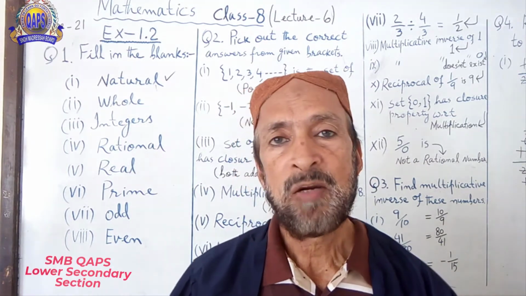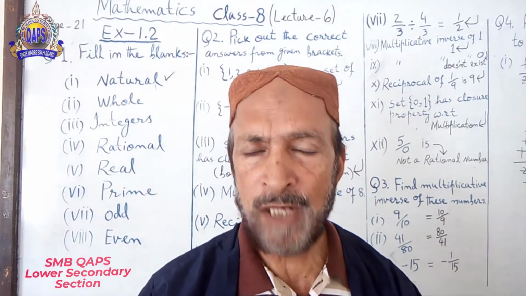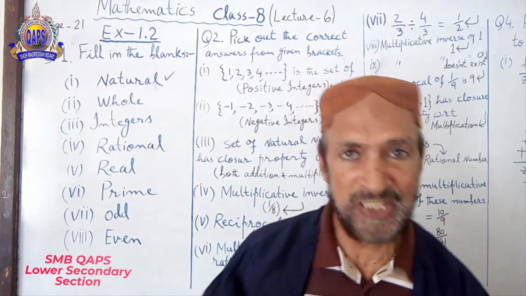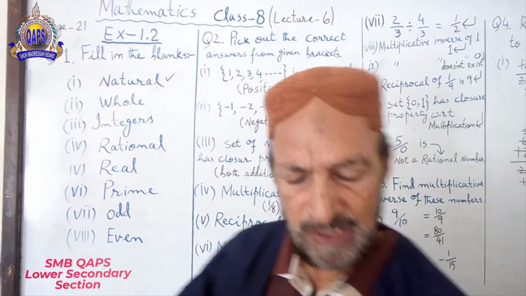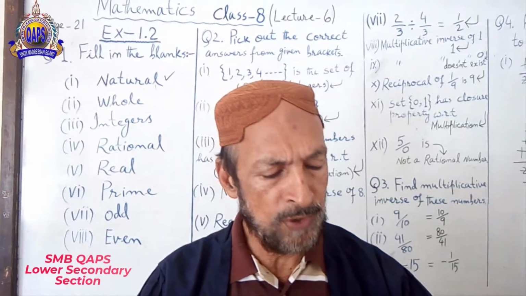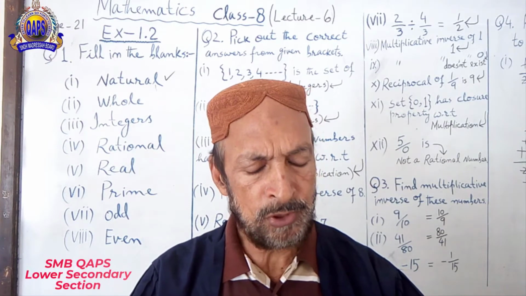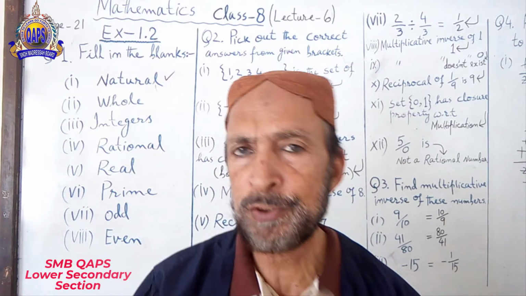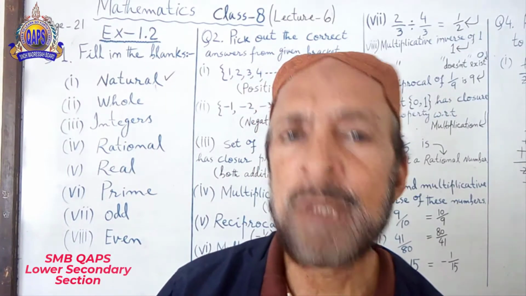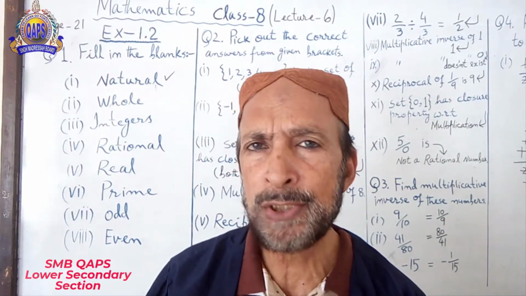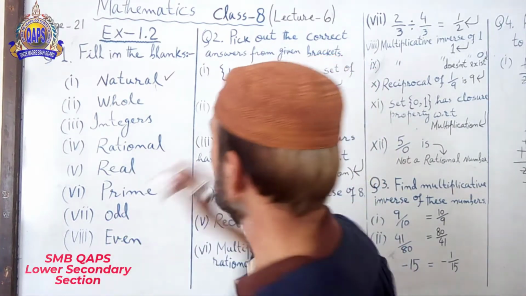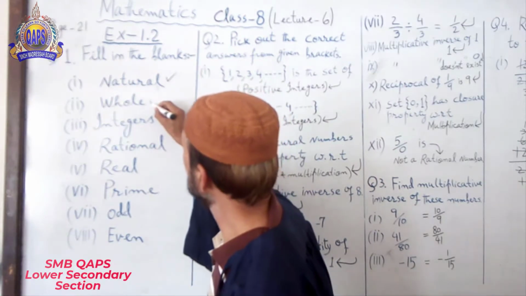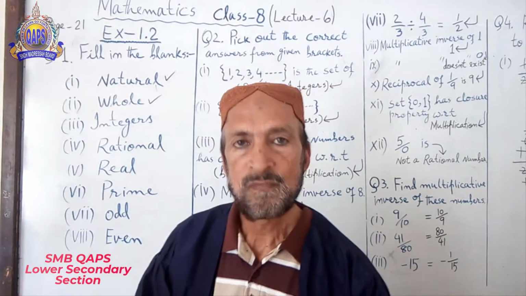Same set but starting from 0. See, I am reading your book. Set of numbers 0, 1, 2, 3, 4, 5 and so on. What do you call it? Whole numbers. Okay?